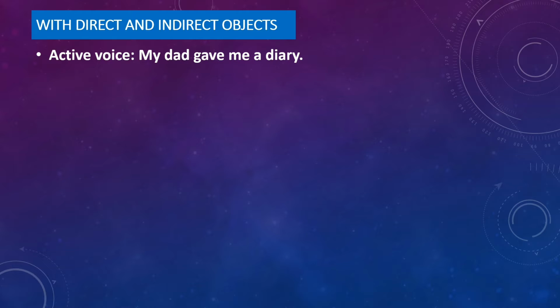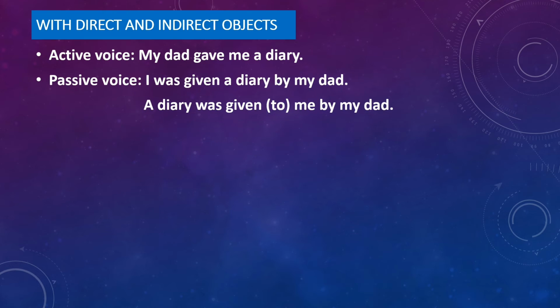Here we have to remember one point. An indirect object is generally a living being which receives a direct object. A direct object is a non-living being or thing. While changing this kind of sentences into the passive, we can use either direct object or indirect object as the subject in the passive voice.